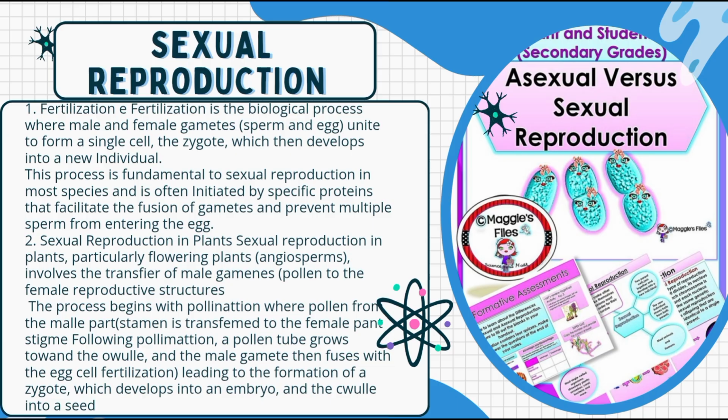Number 2. Sexual reproduction in plants, particularly flowering plants or angiosperms, involves the transfer of male gametes or pollen to the female reproductive structures. The process begins with pollination, where the pollen from the male part, or stamen, is transferred to the female part, the stigma. Following pollination, a pollen tube grows toward the ovule, and the male gamete then fuses with the egg cell in fertilization, leading to the formation of a zygote, which develops into an embryo, and the ovule into a seed.